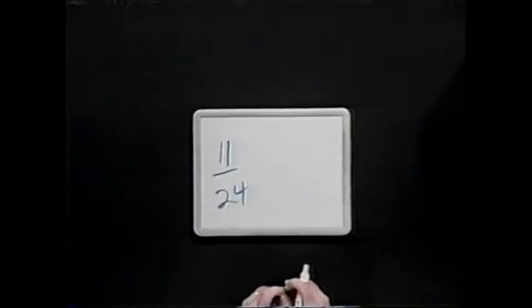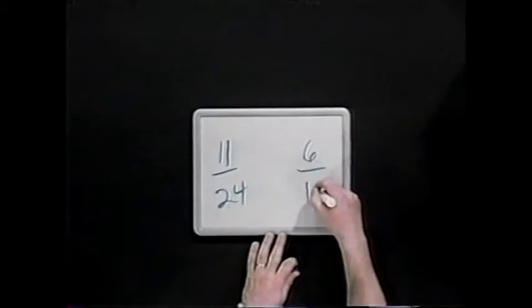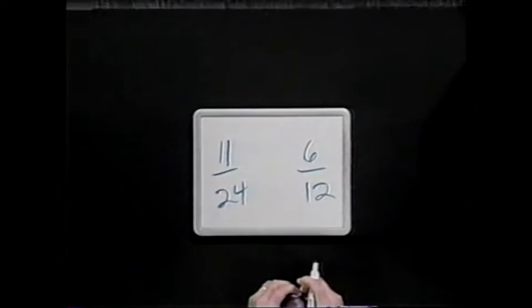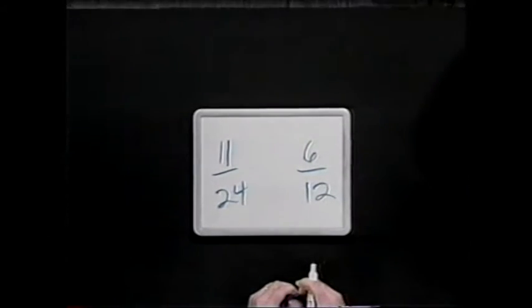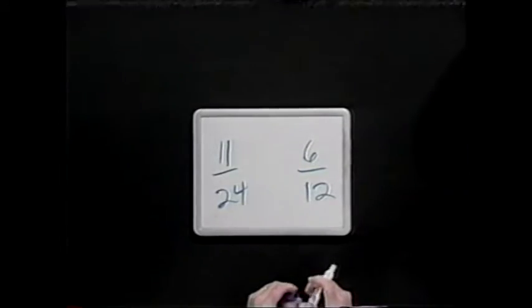How does that compare to the theoretical probability? How many chocolate chip cookies did we start with? 6. And how many were there in all? There were 12. That's right. So what would you say? Is that pretty close? Yeah, that's very close because 6/12 can also be represented as 12/24, which is very close to 11/24. You're right. Very nice.